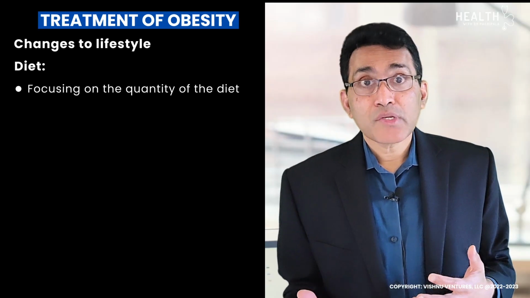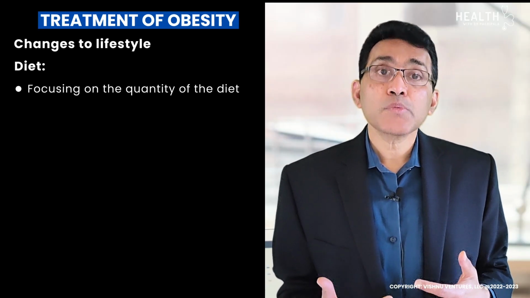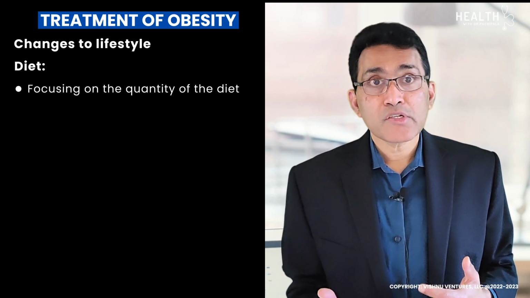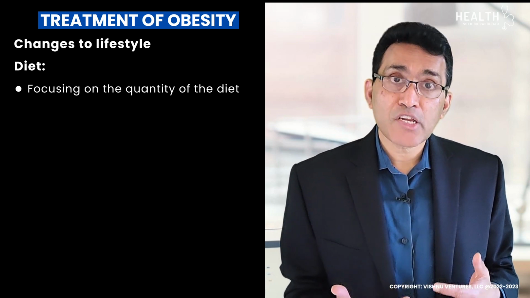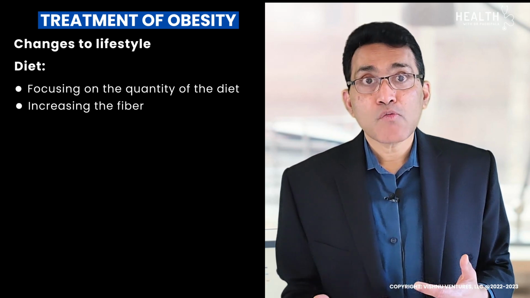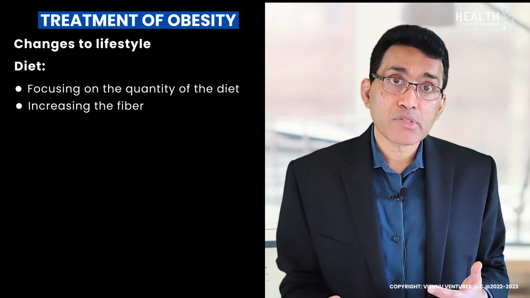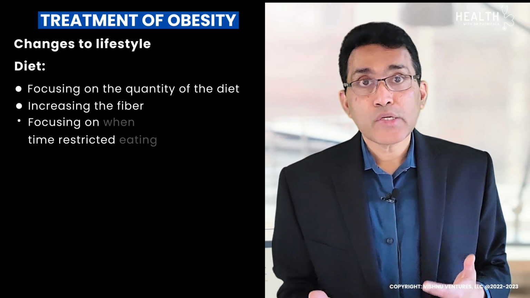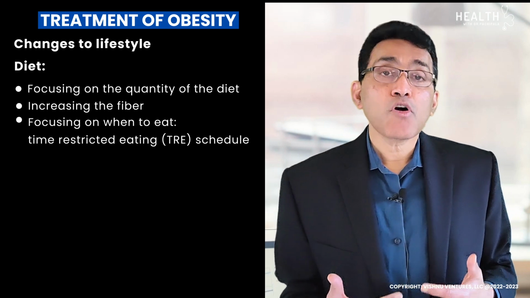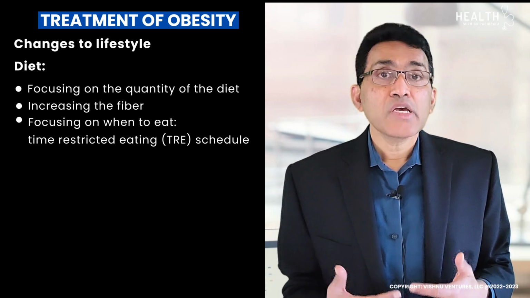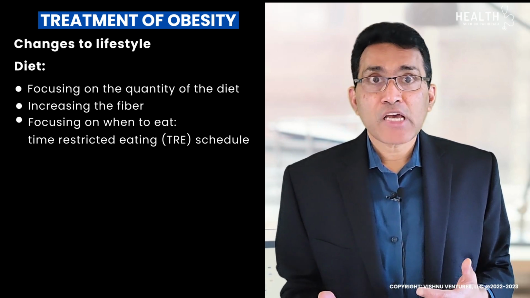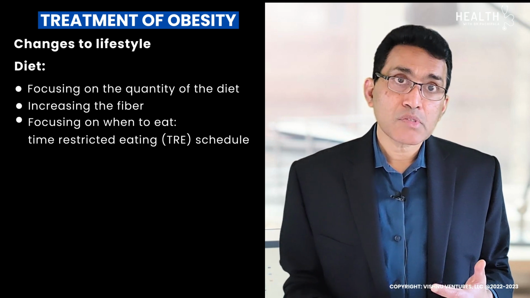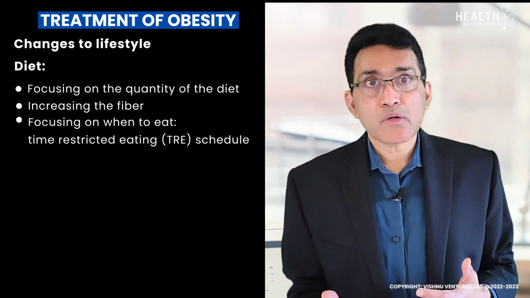Focus on the quantity of the diet, decreasing the calorie intake. Most people tend to lose weight if there is a calorie restriction of 800 to 1200 calories in a day. Increasing the fiber in the diet will make you full without increasing calories. In addition to focusing on what to eat and how much to eat, focus on when to eat. This is also very important. Follow a time-restricted eating schedule. Eat only 8 to 10 hours in a day and fast the rest of the time, for 14 to 16 hours. This is a powerful method to help with weight loss. For more information on TRE, or time-restricted eating, watch a video that I made explaining it.